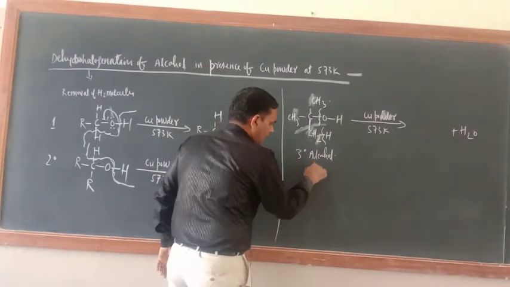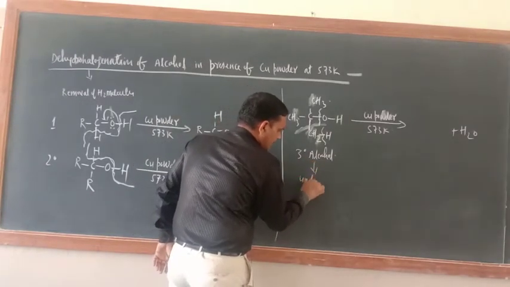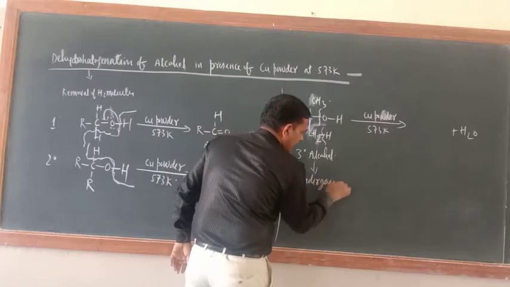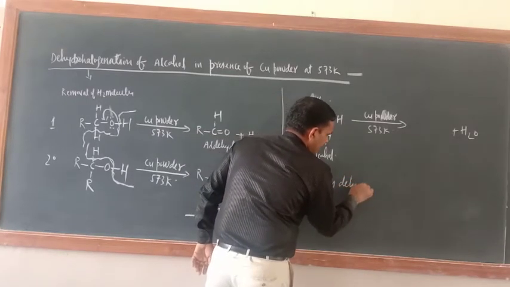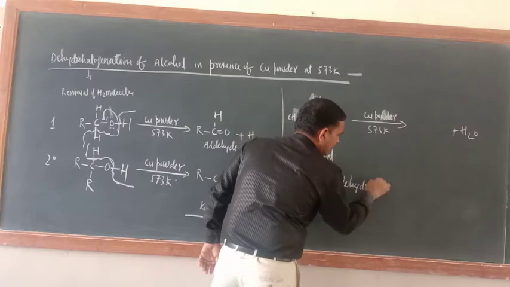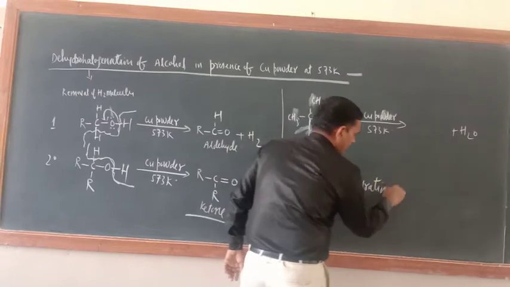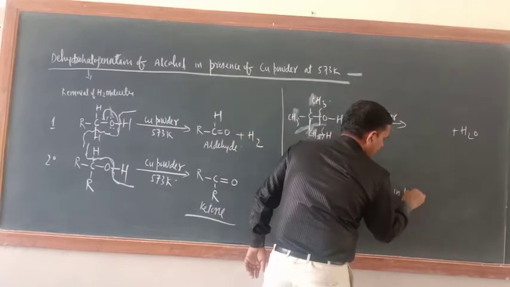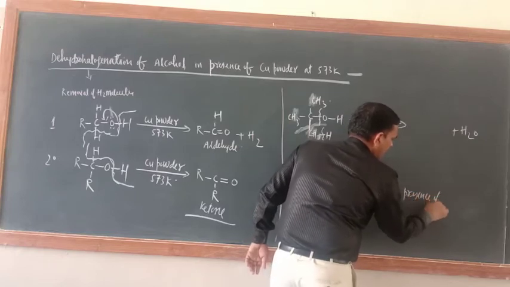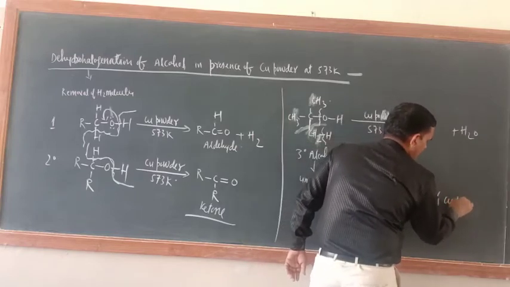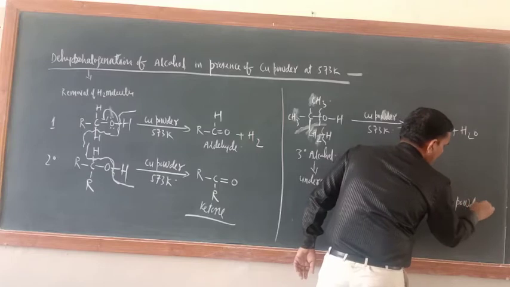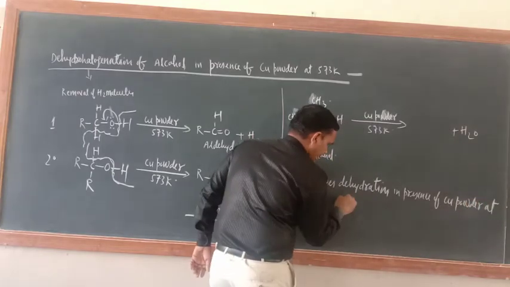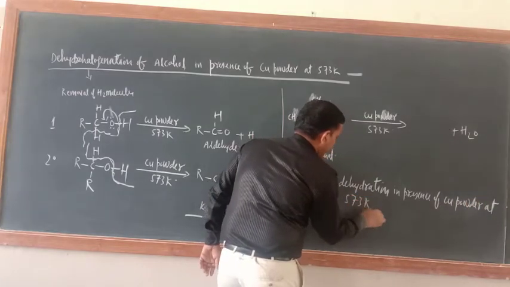3-degree alcohol undergoes dehydration, not dehydrogenation, in presence of copper powder at 573 Kelvin temperature.